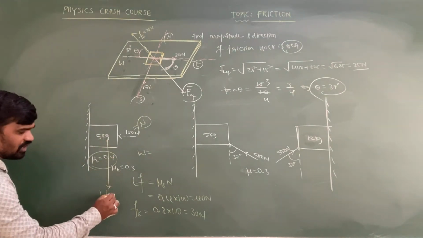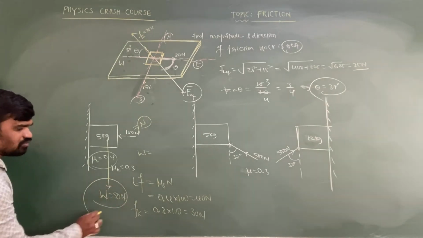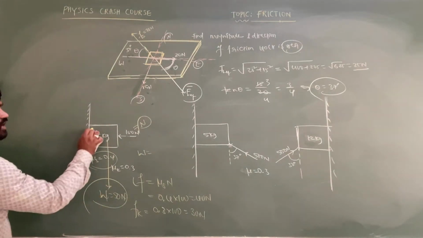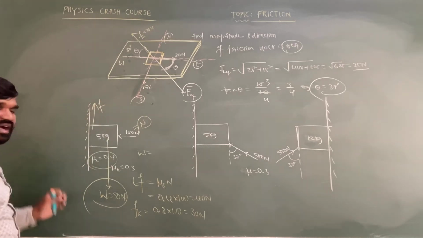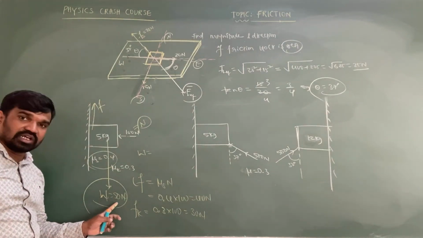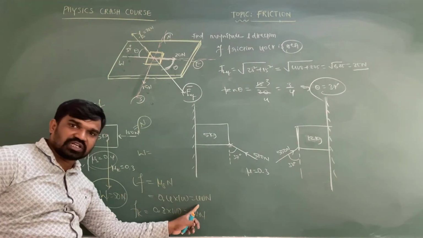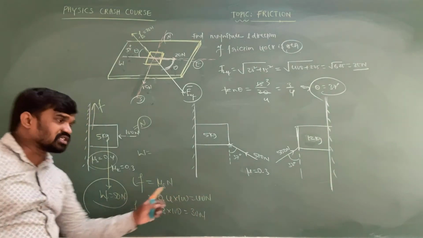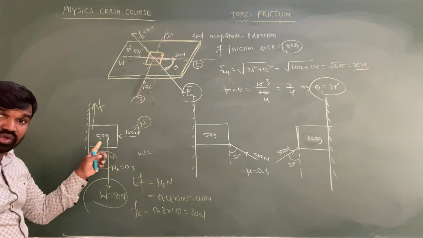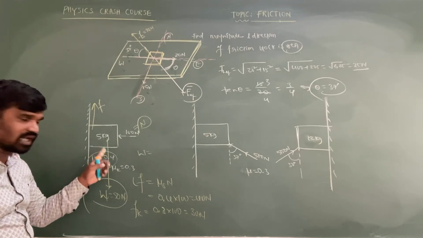5 into g, 50 Newton. Weight of the object is acting in the downward direction, so friction will act in the upward direction. But here one most important point: the weight of the object, 50 Newton, is greater than the limiting friction. Greater than the limiting friction means there is no stationary position for the block,